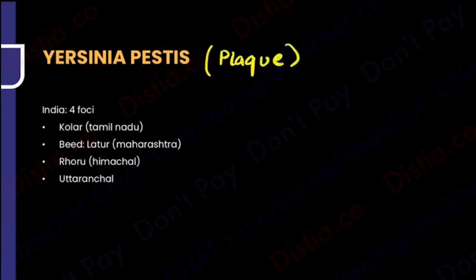So what are the 4 endemic foci for plague? Tamil Nadu, Maharashtra, Himachal and Uttaranchal. If you're from any of these places, just for your general knowledge, I'm telling you now that they're going to ask. So now my concern is how does plague happen? What are the vector and organism? Then what are the virulence factors? What are the signs and symptoms? The diagnosis, the treatment, the vaccine, as usual.